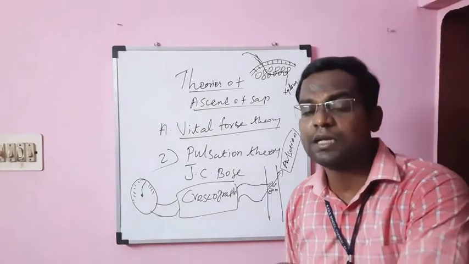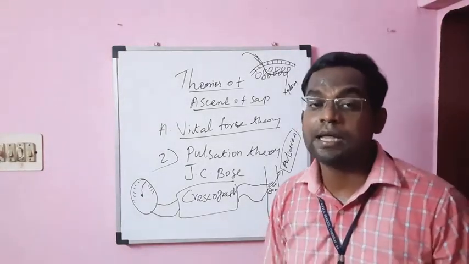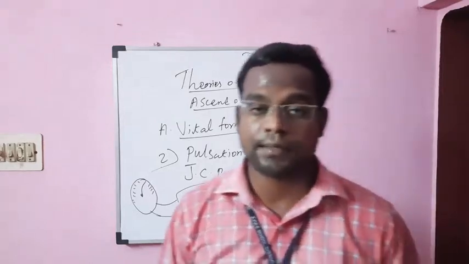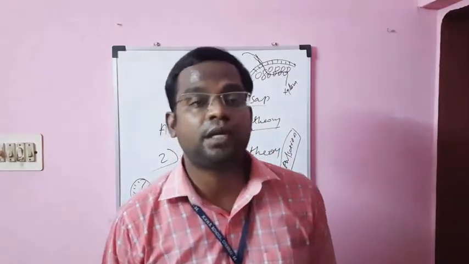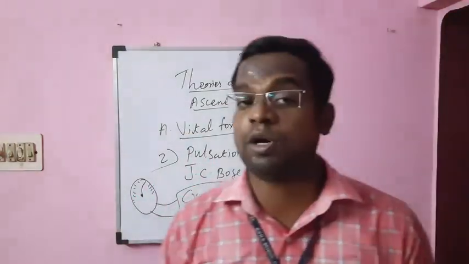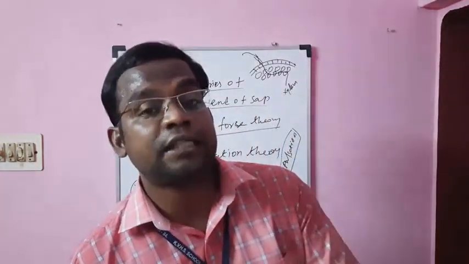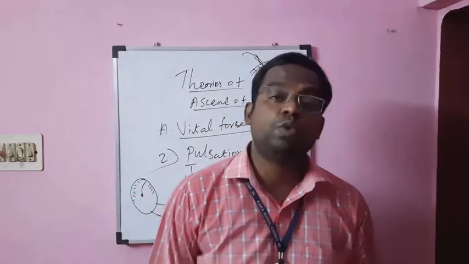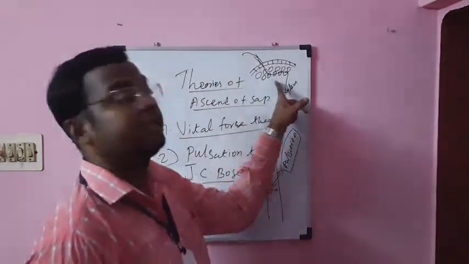From the xylem, the water is transported to the various parts of the plant. So this is the experiment of J.C. Bose. According to J.C. Bose, which part of the plant is responsible for movement of the water? The cortical cell.